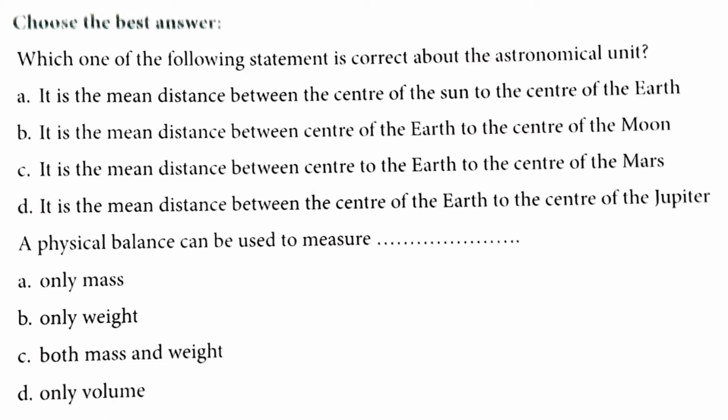For this question, let us go to the book, page number 3, side heading astronomical unit. There we can see it is the mean distance of the center of the sun from the center of the earth. So the correct answer is option A.